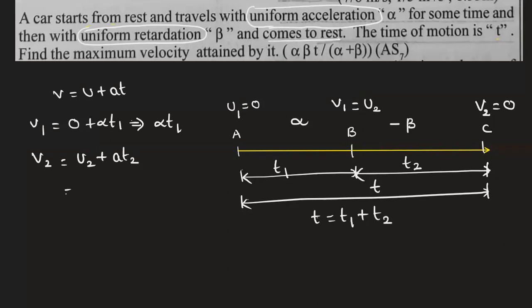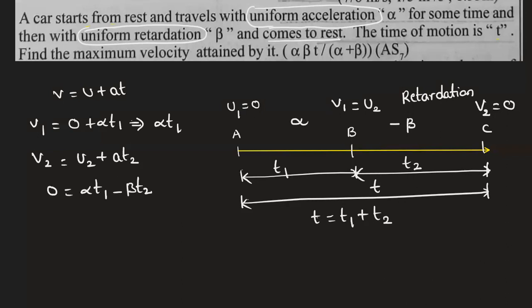Now what is u2? u2 is v1, which is alpha into t1. And the acceleration in the second case is retardation, right? It is going to reduce the speed. So here we write minus beta into t2, which equals the final velocity, 0.